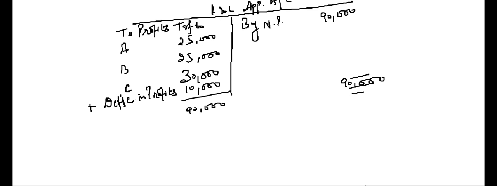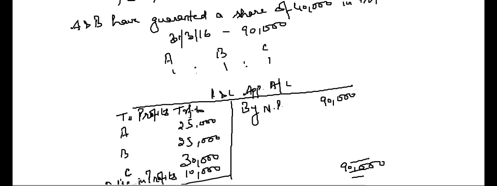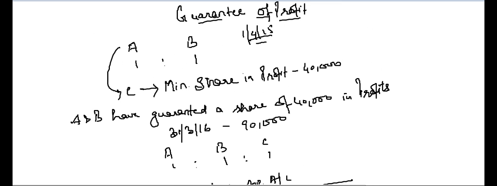Clear. This is a very simple topic, that the partnership firm, both the partners, have guaranteed a minimum amount of profit to another partner. That means another partner will get at least that amount of profit.